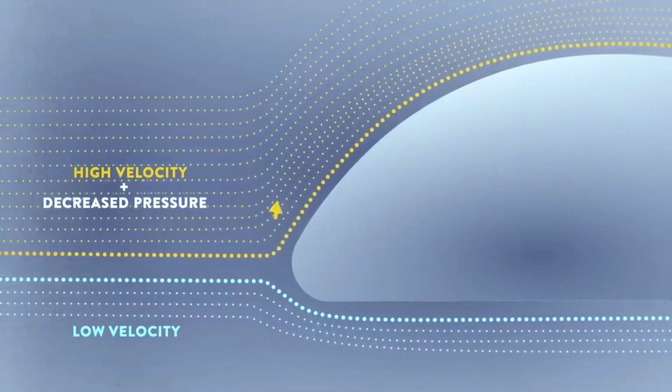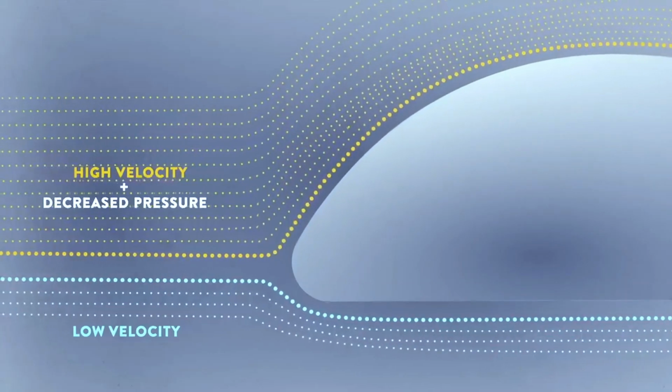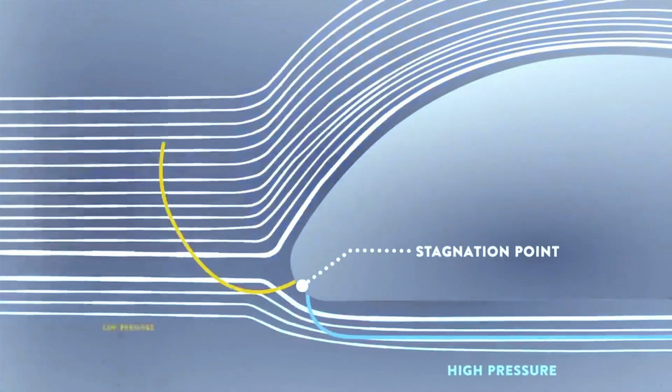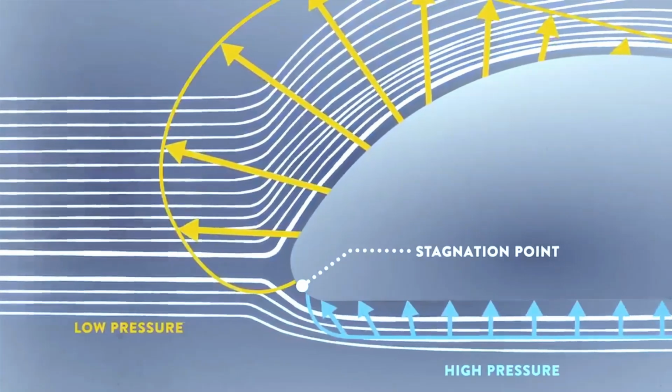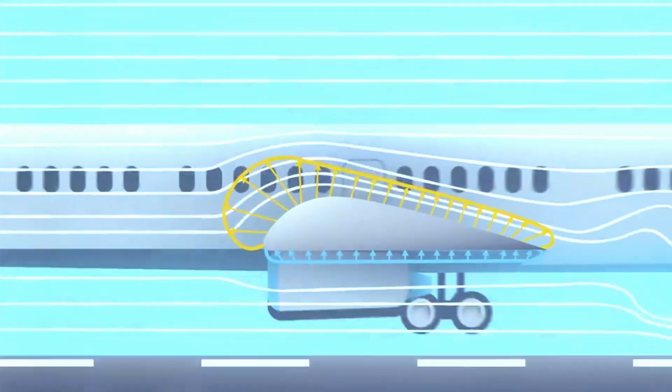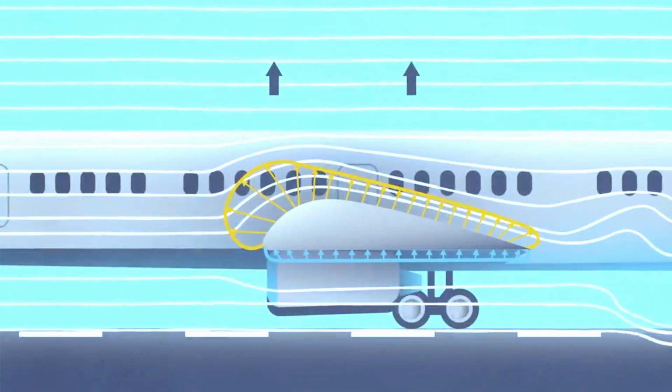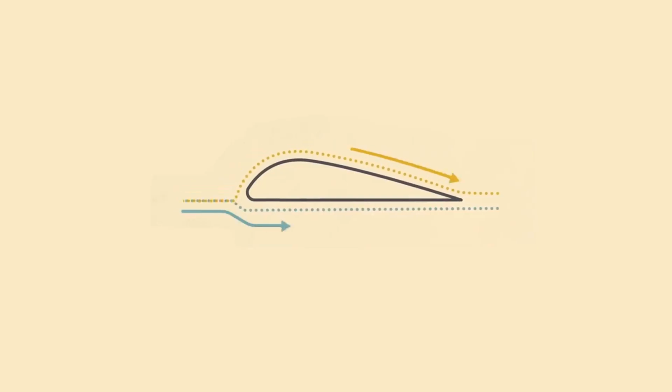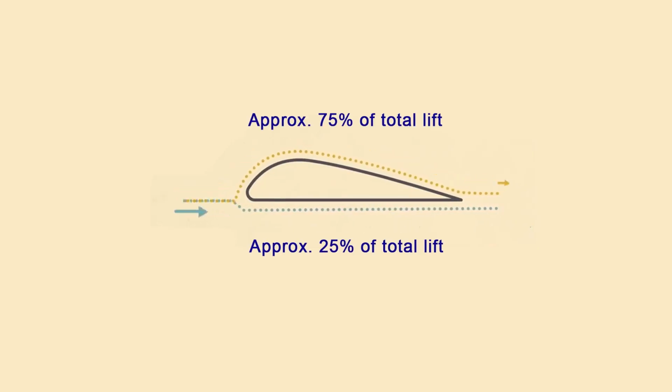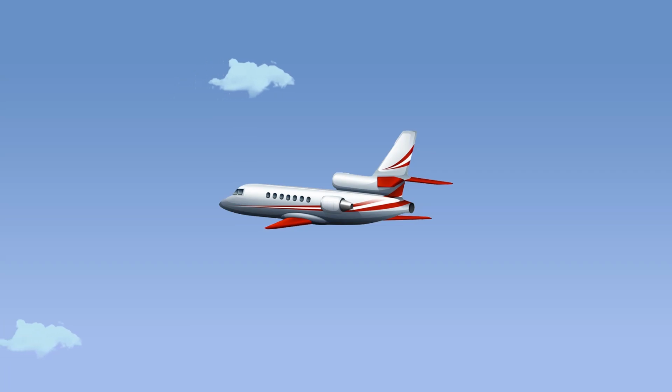There is an area of greater pressure on the lower surface of the airfoil, and this greater pressure tends to move the wing upward. The difference in pressure between the upper and lower surfaces of the wing is called lift. Three-quarters of the total lift of an airfoil is the result of the decrease in pressure over the upper surface. The impact of air on the undersurface of an airfoil produces the other one-quarter of the total lift. These principles form the foundation of aerodynamic theory and are crucial to understanding flight mechanics.